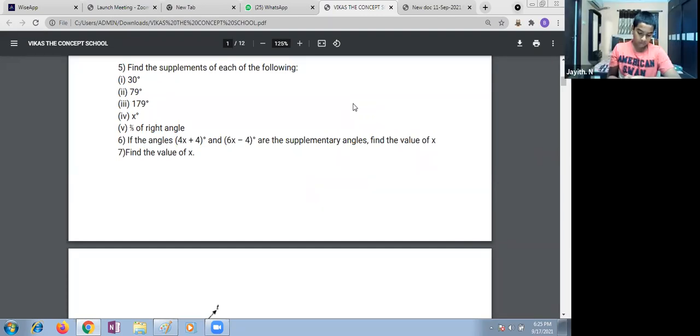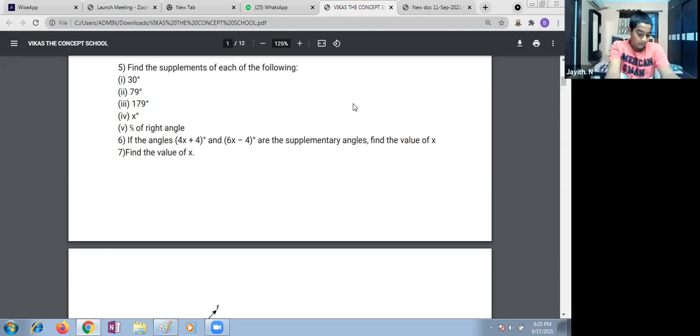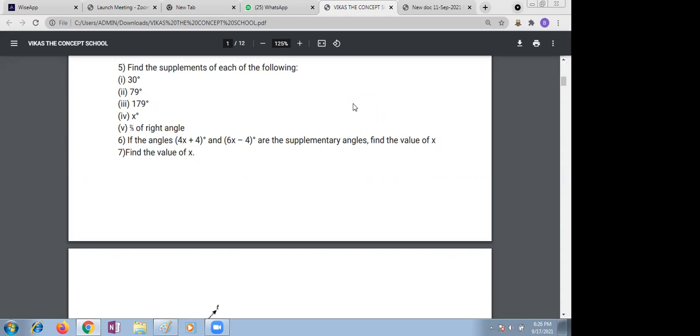36. Wait, don't shout. Just let them think. 2 by 5 into 90, ma'am, 36. Now you tell, what is the supplement of 36? Supplement means we should get the answer, ma'am. 180 minus 36. 180 minus 36 is 144.